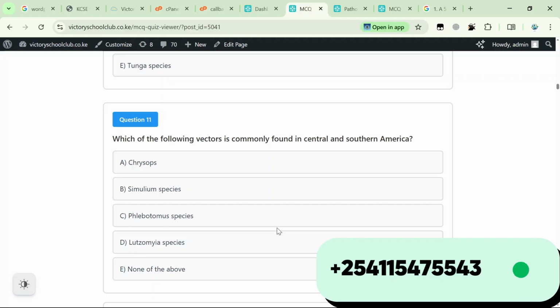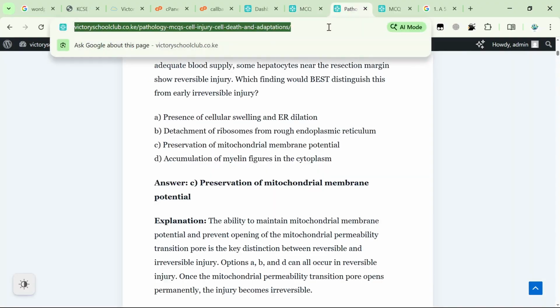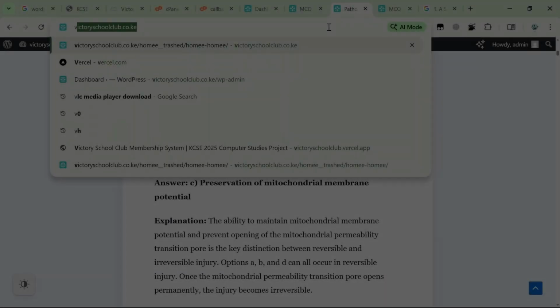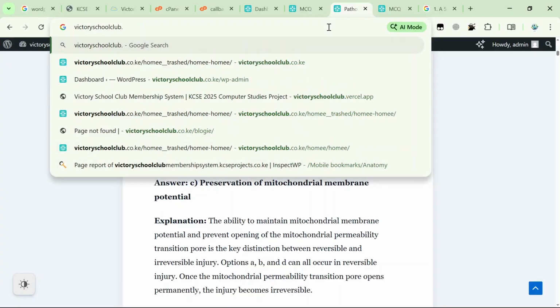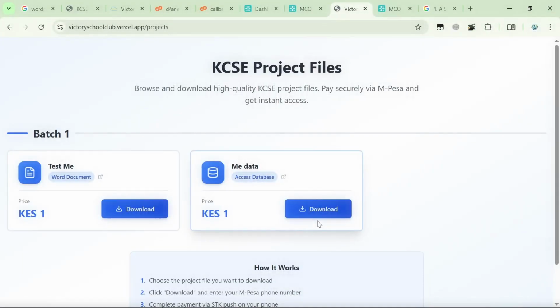And it's a simple thing that I'm going to show you about how you can come up with. You can use the same knowledge in your products. For example, this particular site that I made, let me just show you guys. It was Vercel. Here, this is also a site that I made, and this is also a test site, and I was supposed to make payment on test. This is a Word document and this is access.